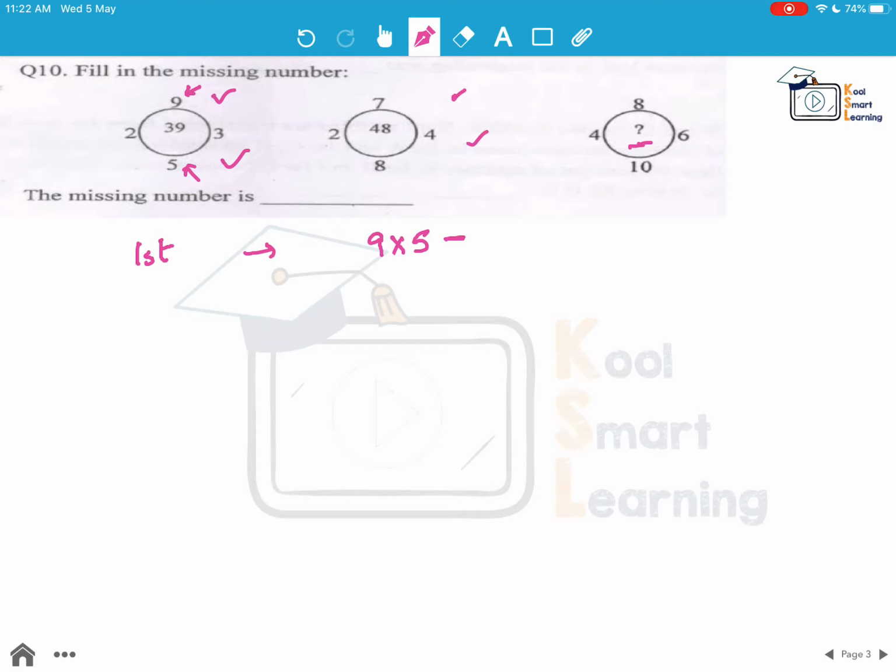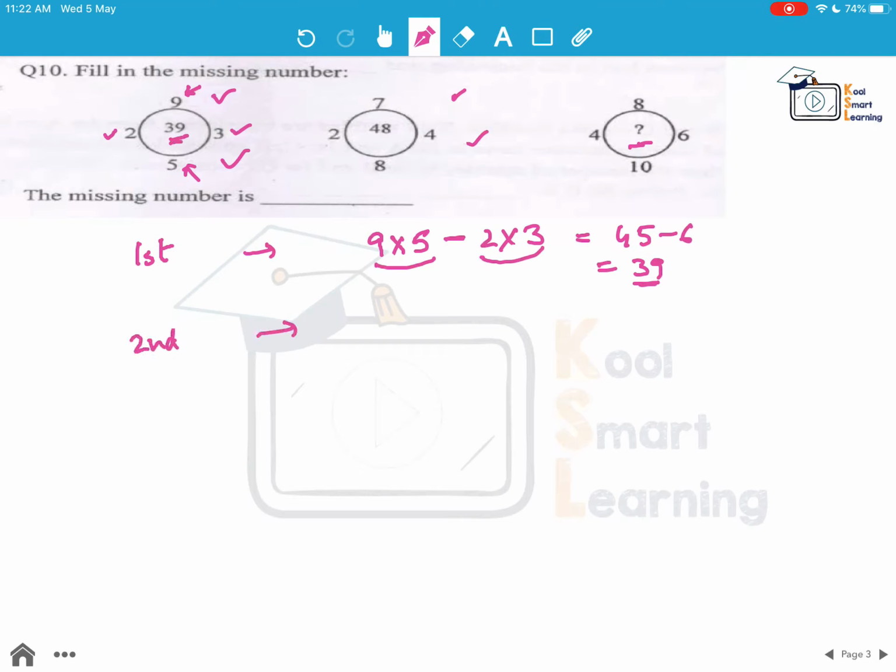minus, we multiply these two numbers and subtract the product of the numbers to the left and right of the circle, which is 2 into 3. So we take the product of the numbers on the top and bottom and subtract from this the product of numbers on the left and right. So this becomes 45 minus 6, which is 39, and that is written at the center of the circle.